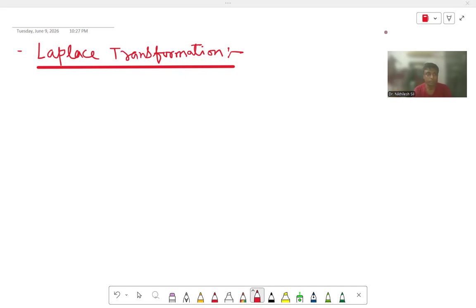I am giving a brief overview to prepare for the examination on the topic of Laplace transformation. Now, what is Laplace transformation? Laplace transformation is nothing but the improper integration. So, what is the improper integration?